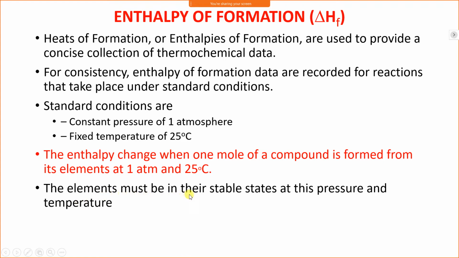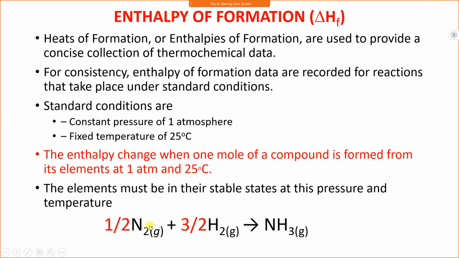The elements must be in their stable state at this pressure and temperature. Stable state means they do not change their state. Now look here, nitrogen combines with hydrogen to form NH3, ammonia.